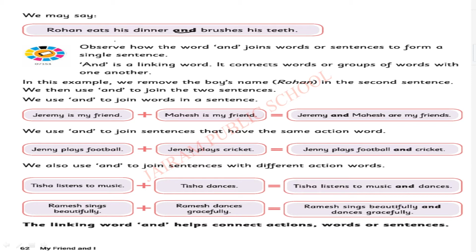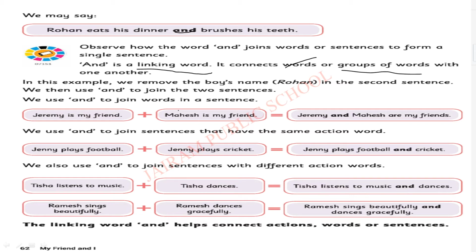Look at the next sentence. 'And' is a linking word. I told you, another name for conjunction is linking word. It connects words or groups of words with one another.